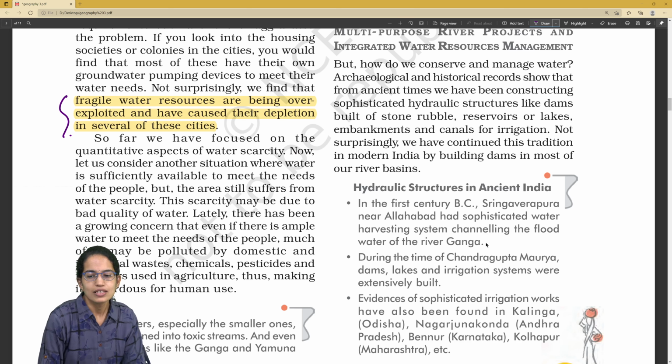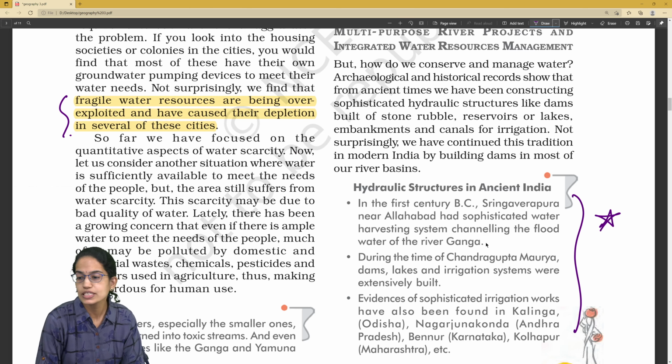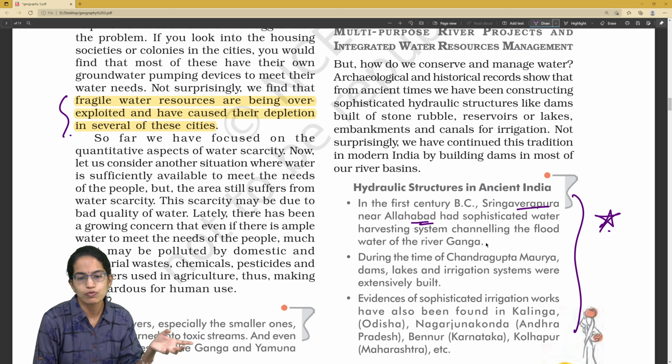To begin with, some of the ancient facts, quick questions for MCQs from this section. Sringaverapura near Allahabad had the water harvesting channeling system for the river Ganga, and this was during the 1st century BC. So where it was, near Allahabad, and which river, is again important. During the rule of whom were dams and irrigation systems built? The answer is Chandragupta Maurya.